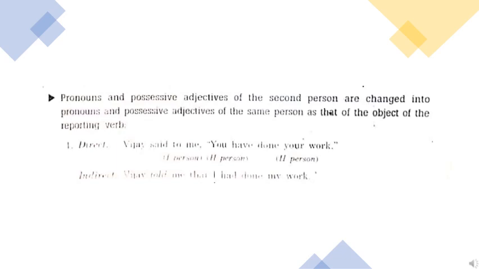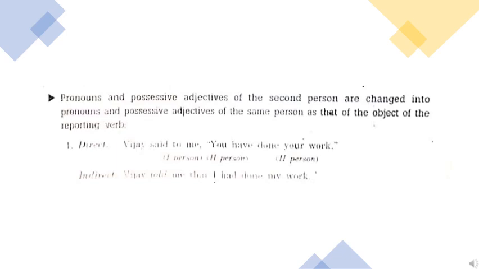Okay. Now, pay attention to the reported speech, children. The portion that is written inside inverted commas refers to your reported speech or quoted speech. You have done your work. Now, you and your, they are in second person. You and your, second person. Listen to my explanation. You, your, second person.